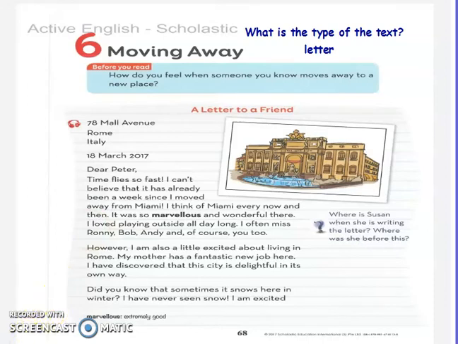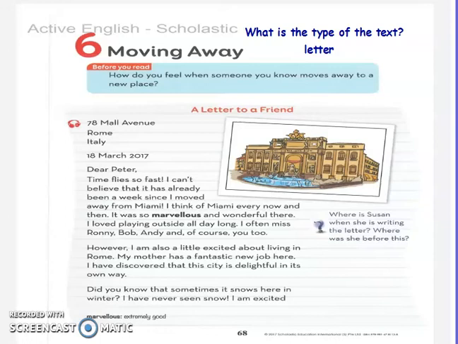Which sentence tells you that Susan finds Rome to be an interesting place? Excellent. I have discovered that this city is delightful in its own way. This sentence tells you that Susan finds Rome to be an interesting place.